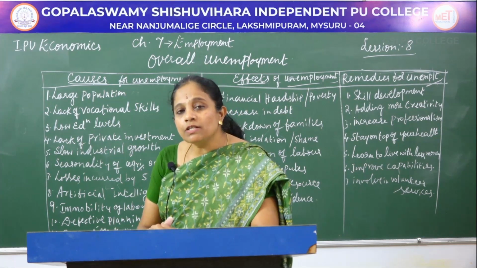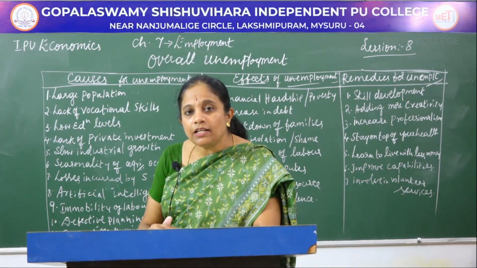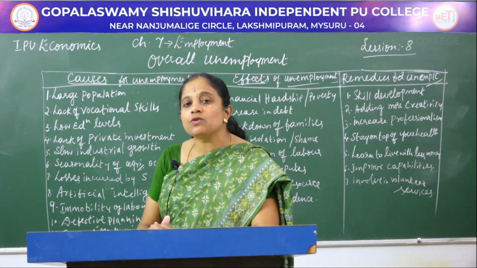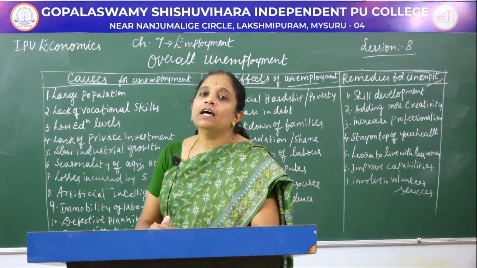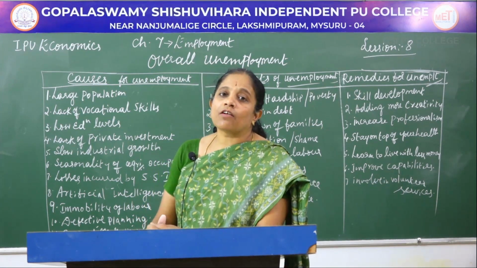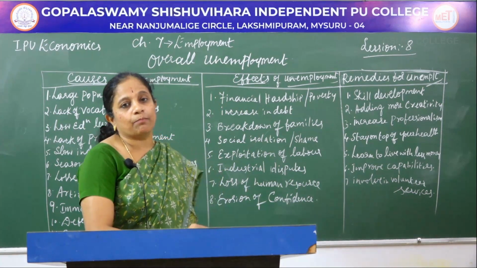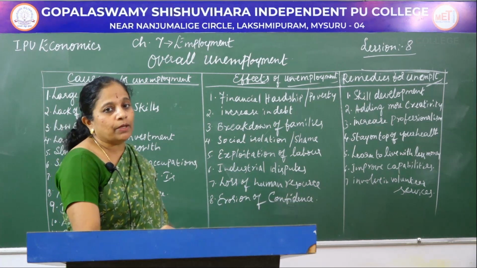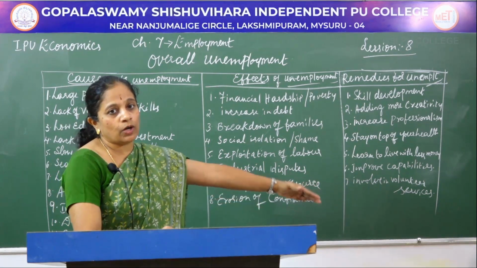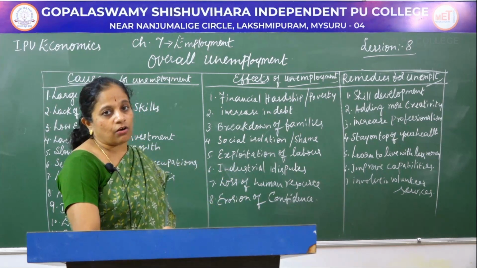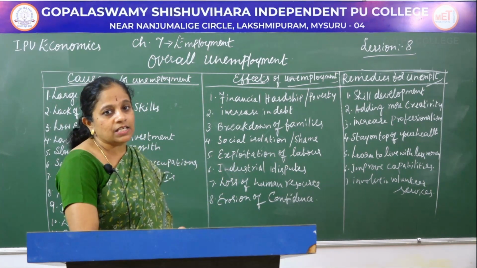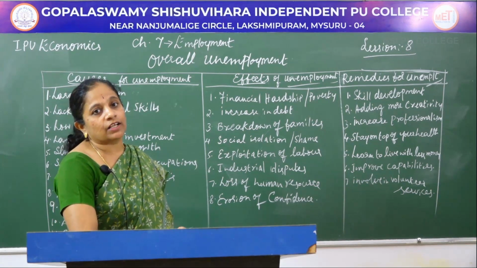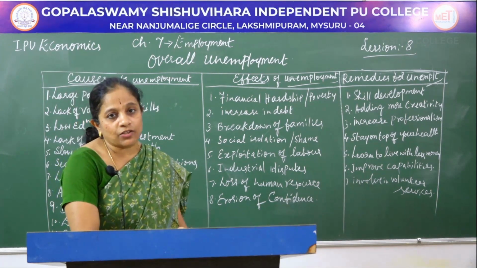So all these universities are producing graduates and postgraduates every year, and the number of graduates and postgraduates who come out of these universities is high, and most of them are not being properly and gainfully employed after the completion of their education. So again, the people who are educated and who have the prescribed qualification are also not getting jobs, and this is one more cause for unemployment, because the opportunities are fewer when compared to the number of graduates being produced.